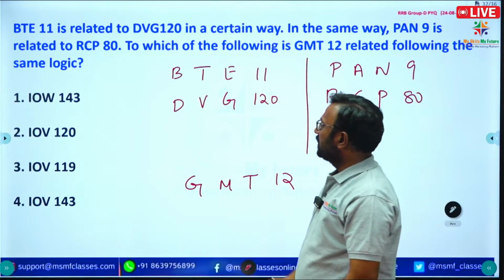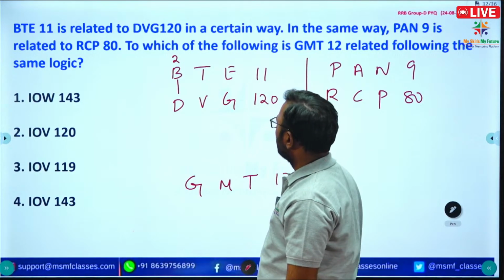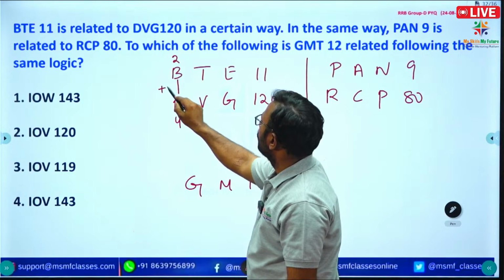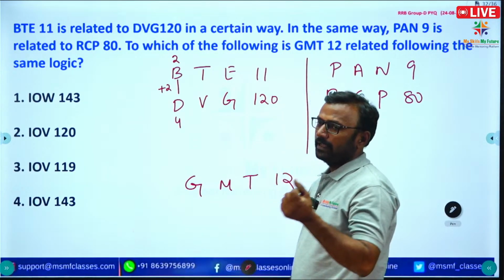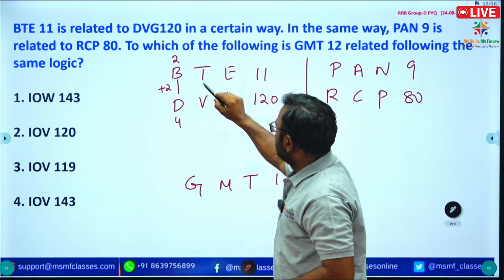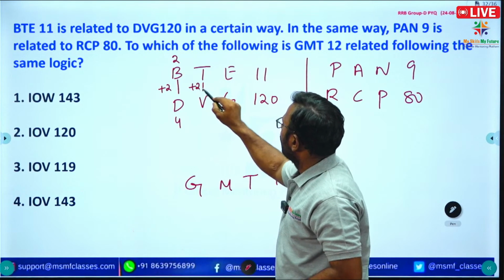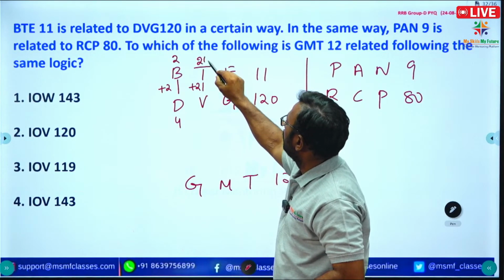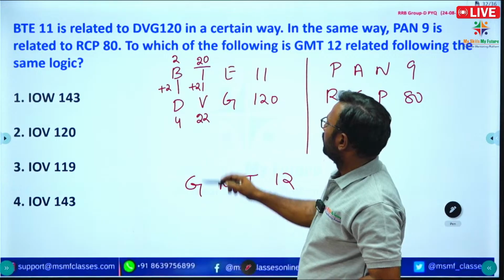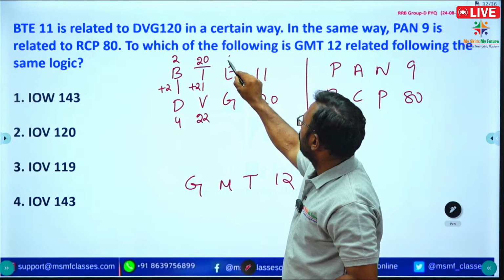If you see, here B is 2 and D is 4, so here we are seeing plus 2. B, C, D. T is 20, here V is 22, so 20 plus 2 is 22.